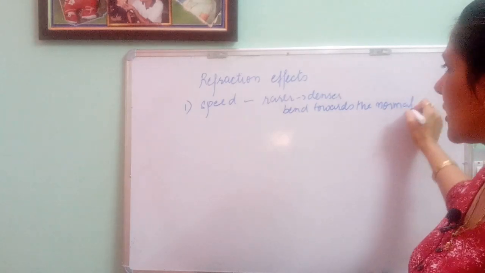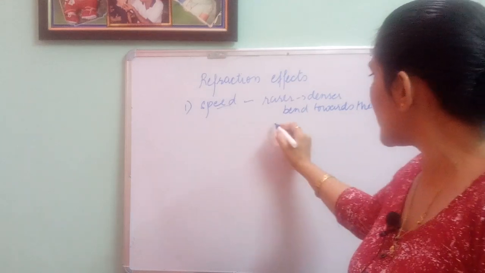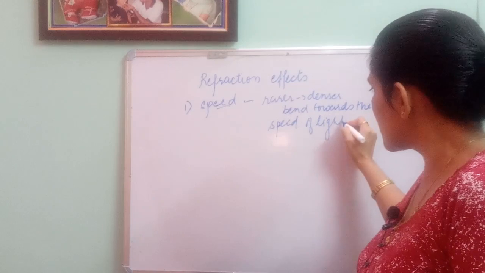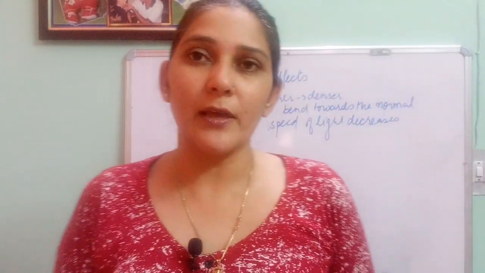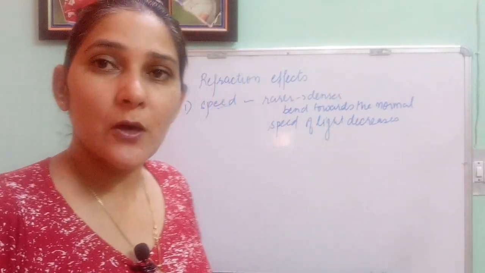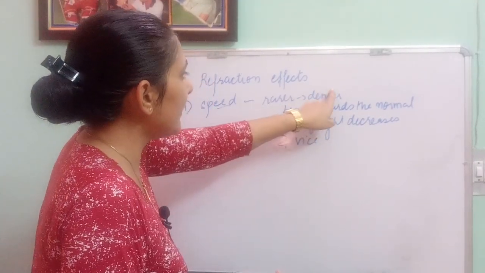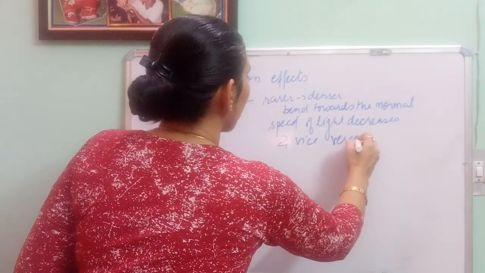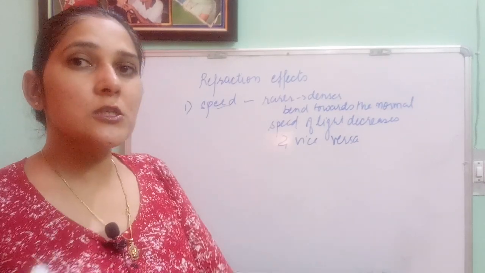Here I am talking about what will be the effect on speed. When the light rays are bending towards the normal, the speed of light decreases. That means if the light ray is traveling from rarer to denser medium, the speed of light decreases, and vice versa. If the light ray is traveling from denser to rarer, the speed of light increases. Okay, this is one thing, the effect of refraction on the speed of light.